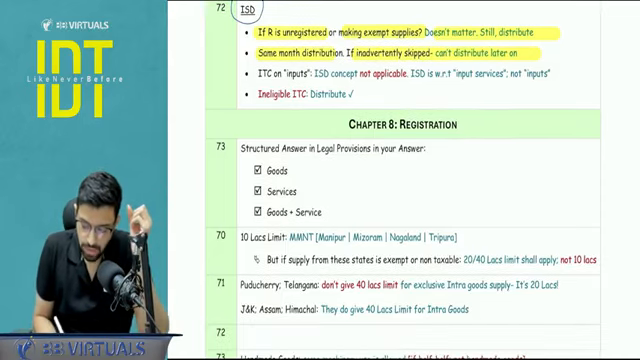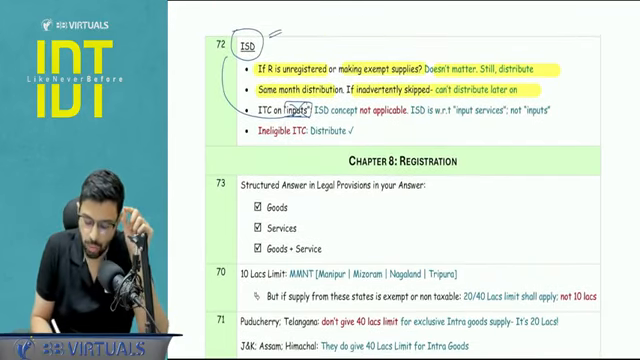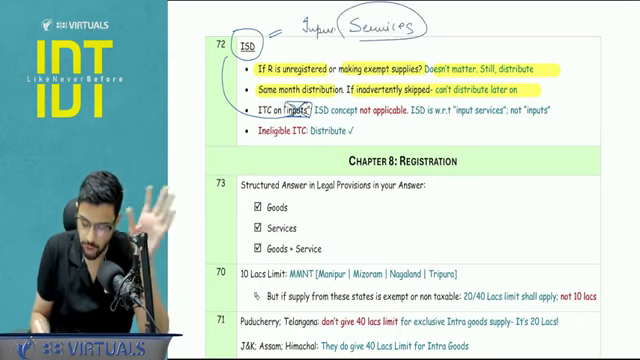Next, question sometimes will state you ITC is of inputs. Will it be a part of ISD distribution? Answer is no. I'm only and only going to focus upon input services. Input services. Okay, inputs you have to ignore.